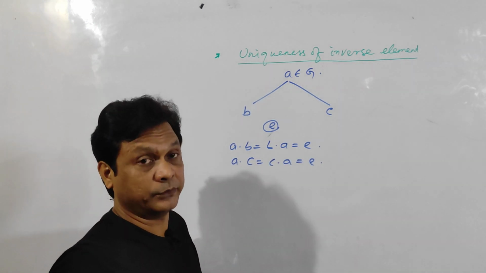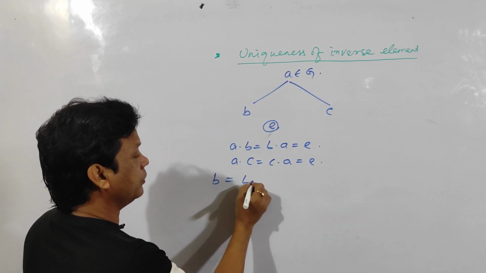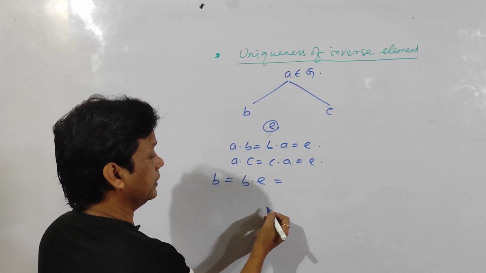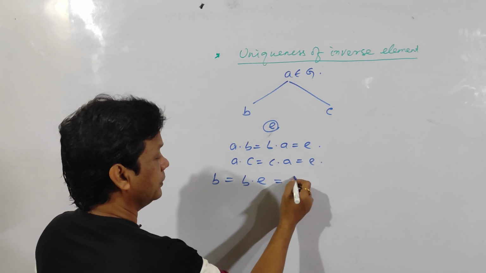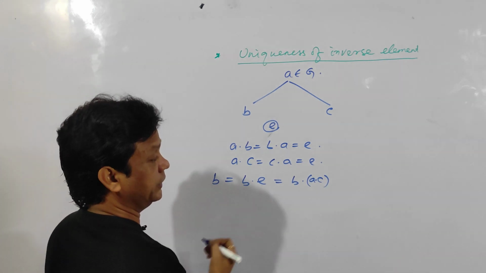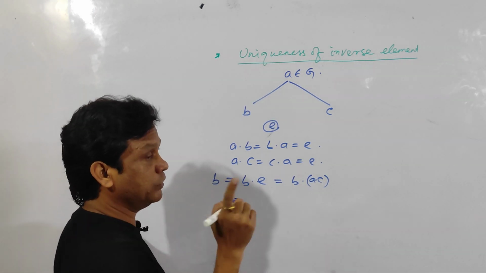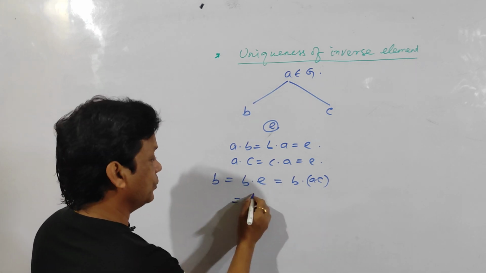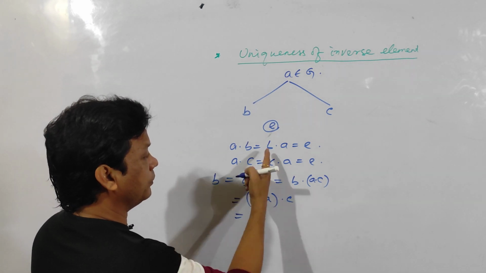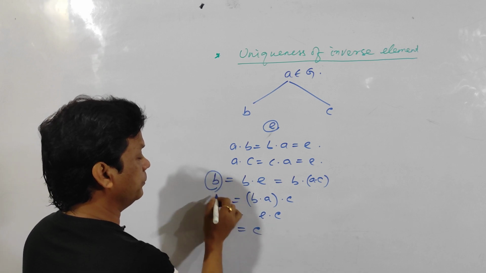And now what is your aim? Your aim is to prove B is equal to C. Now start from B. B is equal to B dot E, I can write that because E is the identity. In place of E, I can write A dot C, because A dot C is equal to E. Clear? Again apply the associative property, because in group theory the associative property is there. So B dot A dot C, and B dot A is E, so E dot C, which is equal to C. So hence we have proved B is equal to C.